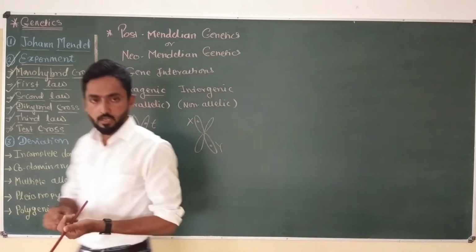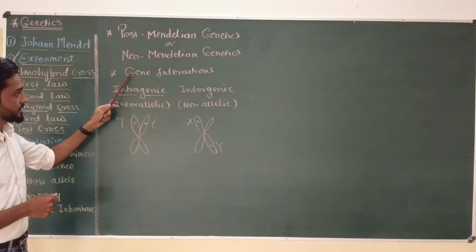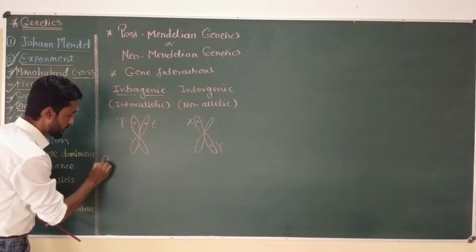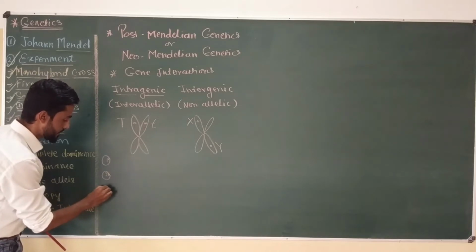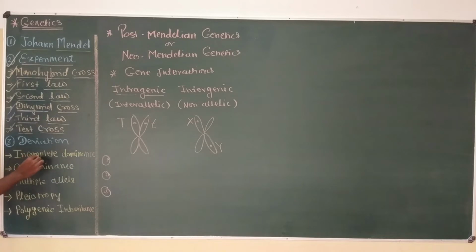Now, in post or neo-Mendelian genetics, gene interactions are of two types, and there are various examples representing them. Intragenic gene interaction is represented by post-Mendelian phenomena like incomplete dominance, codominance, and multiple alleles.